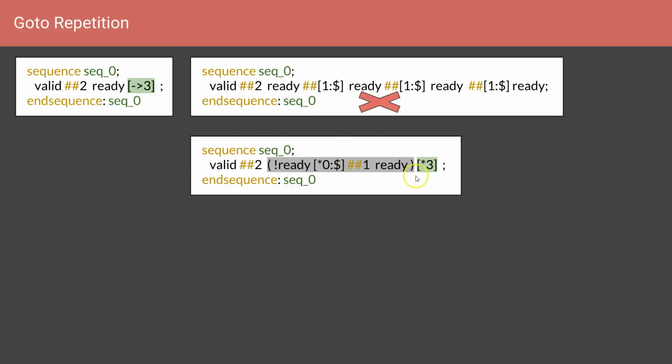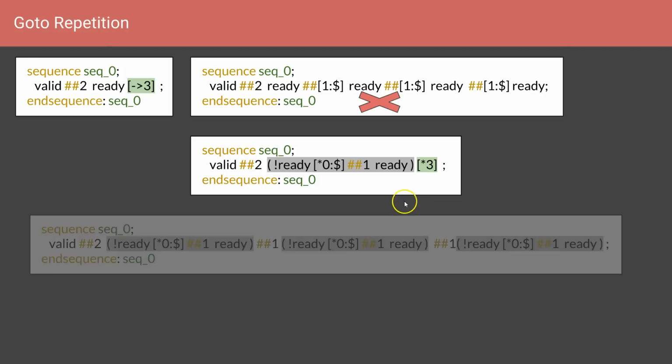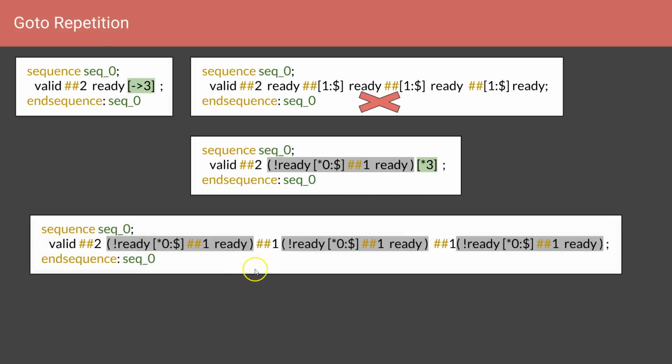So this is the equivalent of this Goto repetition expression using a consecutive repetition expression. And if you again elaborate this expression without this consecutive repetition, it will look like this. This we have seen in the previous session. So this is the equivalent expression of a Goto repetition operator.